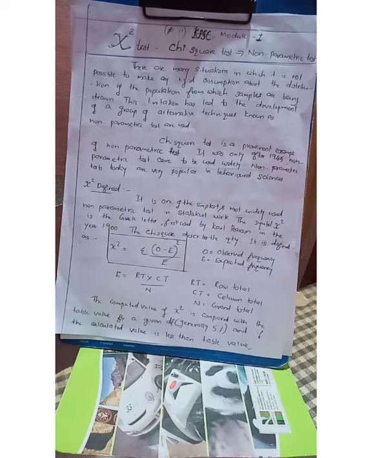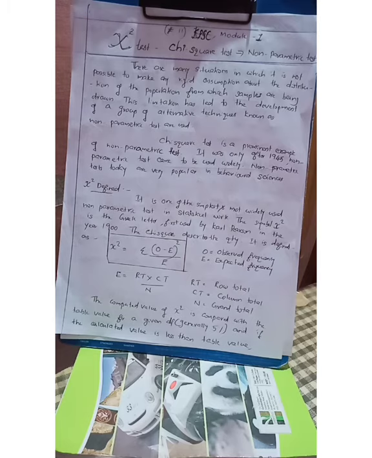The symbol χ² is the Greek letter first used by Karl Pearson in the year 1900. The test statistic chi-square describes the quantity. It is one of the simplest and most widely used tests under non-parametric tests, developed by Karl Pearson in 1900.